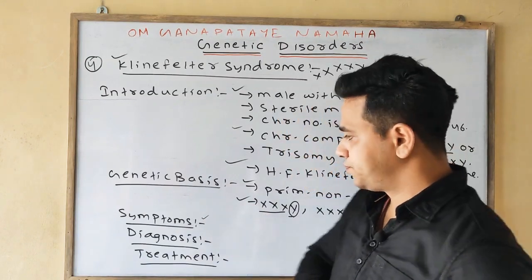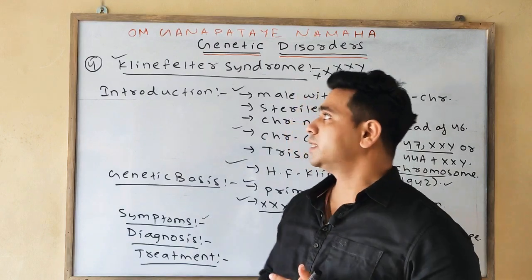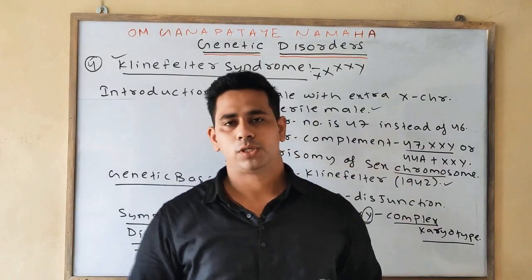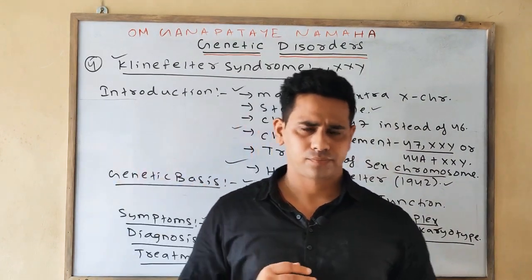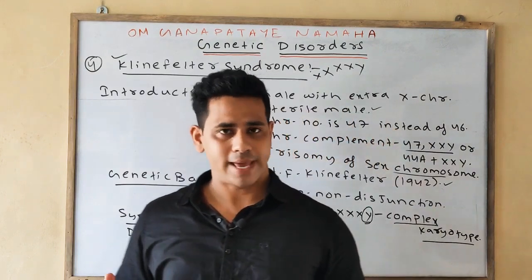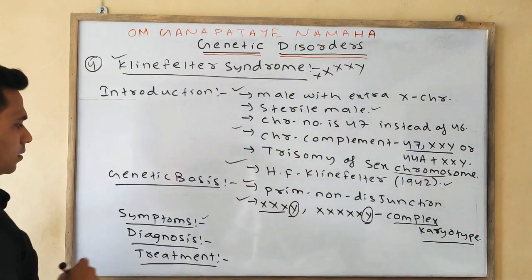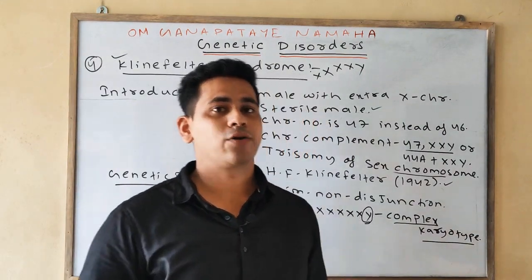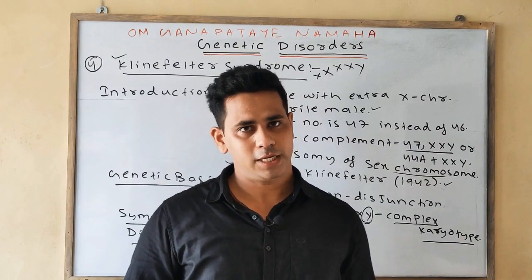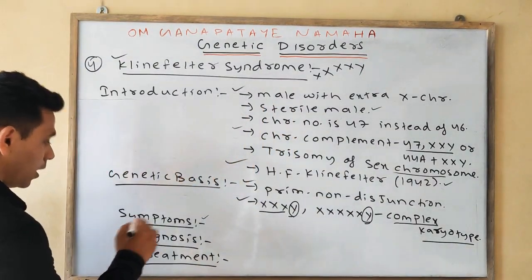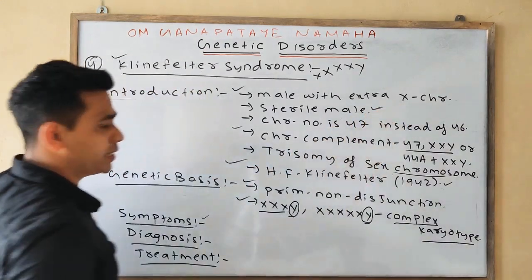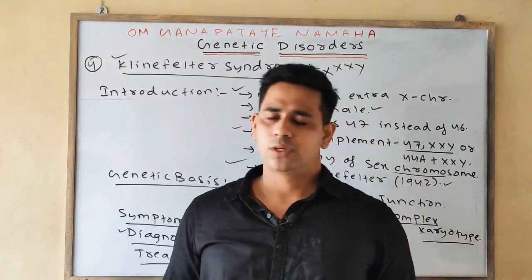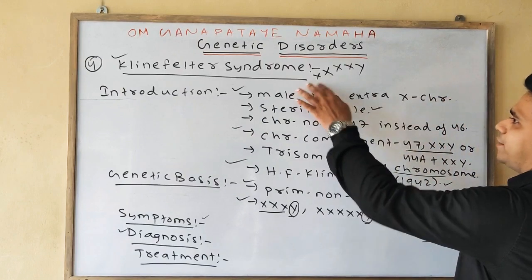Now come to the symptoms. The various symptoms in Klinefelter syndrome are less body hair, weaker muscle, greater height, and gynecomastia. Another symptom is hypogonadism, meaning small penis and testicles. Gynecomastia means development of breast tissue. Another important symptom you can write is sterile male. The diagnosis can be done with the help of amniocentesis.